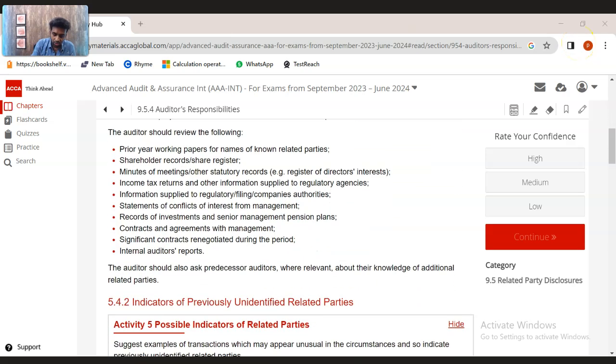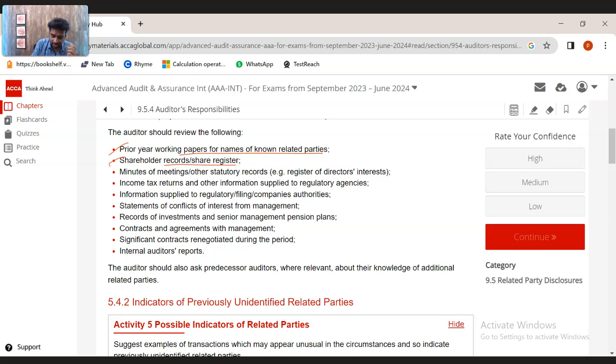And the auditor should focus on reviewing prior year, firstly starting with the prior year working papers for names of the known related parties. Because when you look at the last year working papers, you will be able to identify who are the related parties which were identified in the last year. With the same names, has the entity done transactions in this year? Or are there new names coming up?